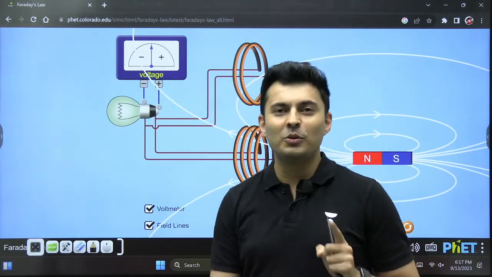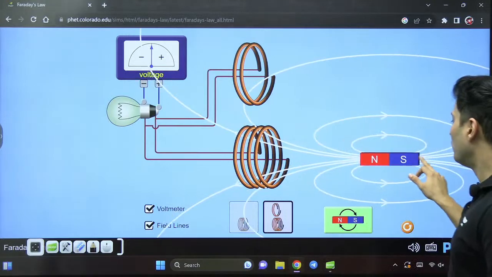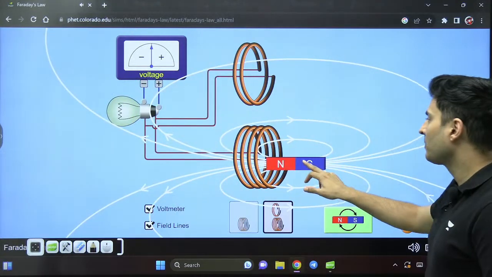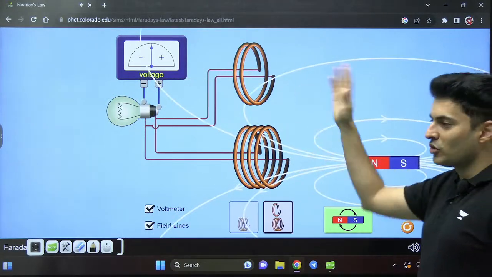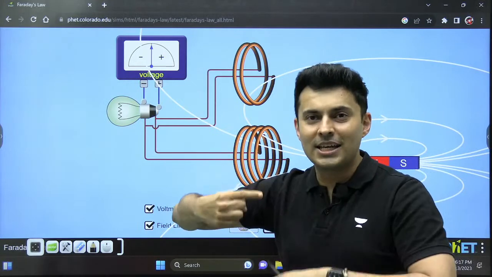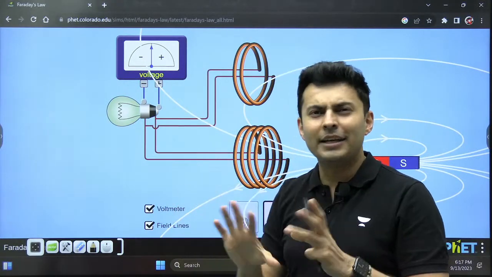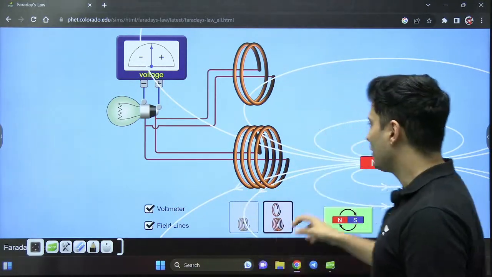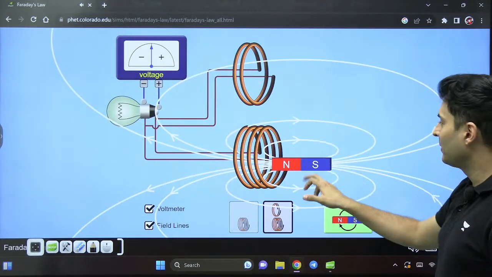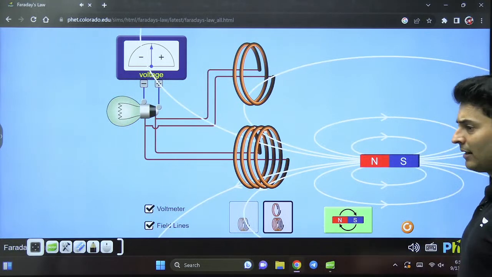One more observation you would have seen. If I move this magnet inside, right now it went to the left side. If I move it outside, it moves towards the right side. That means the direction of the current also will change when you change the direction. So again, observe this. I move it left, it deflected left side. I move it right, deflected right side.